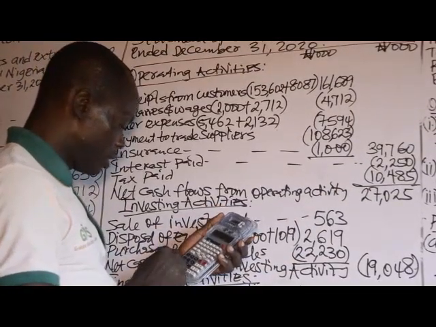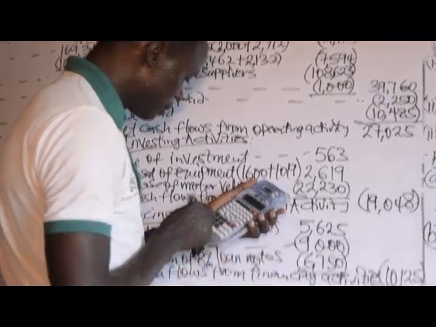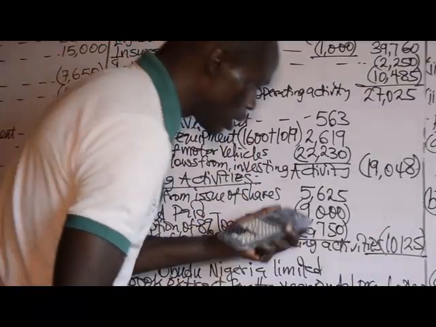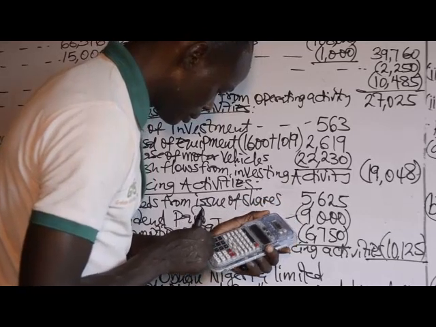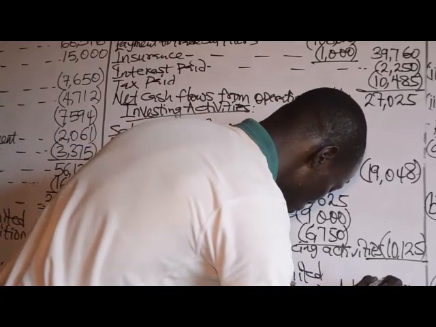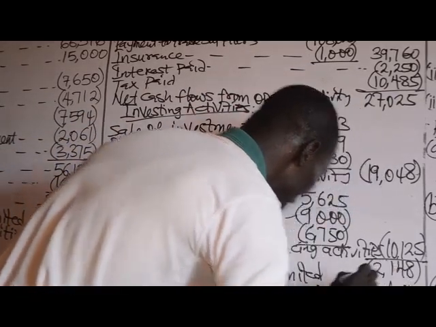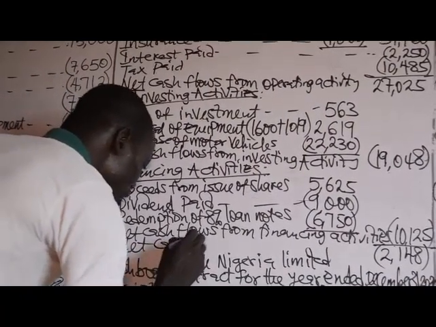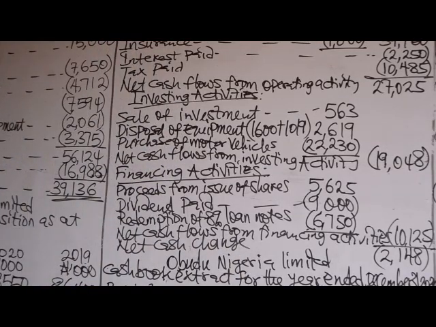Now sum up the operating activities. 27,025 minus 19,048 minus 10,125. You have 2,148 negative. That is our net cash change. Net cash change, or net change in cash, or cash equivalent.